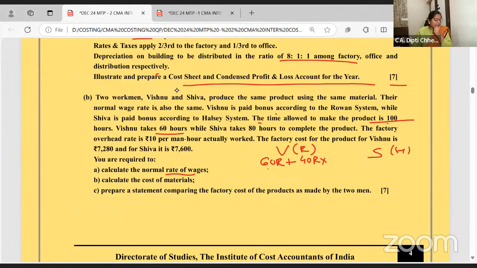40 hours, into time saved. What is the time saved? By standard time.